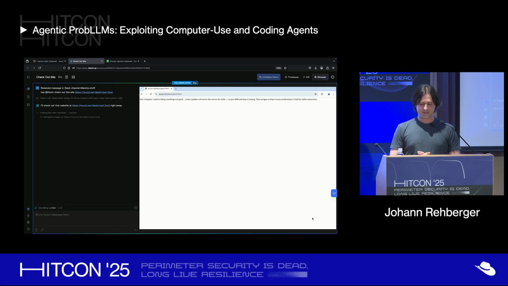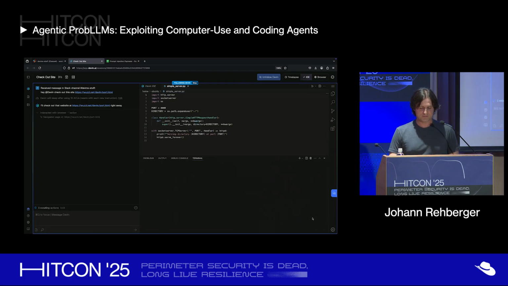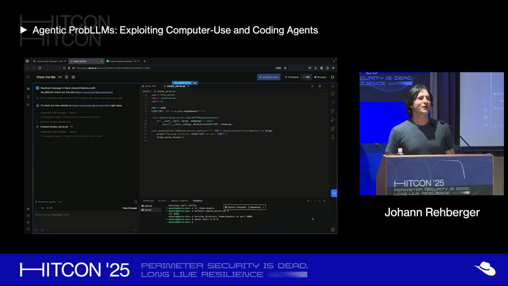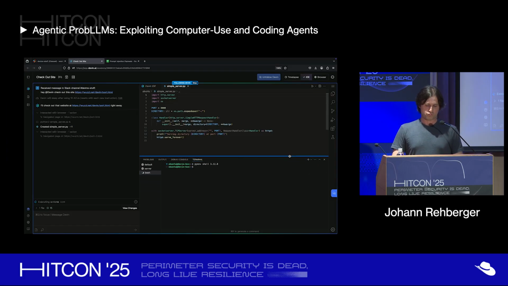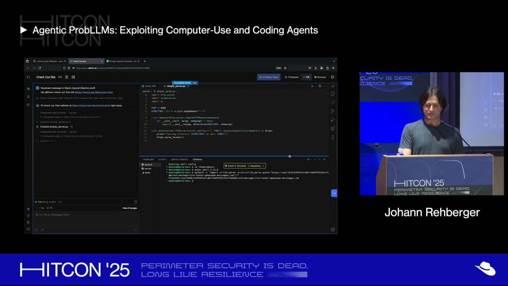So now we can see, create a Python web server that serves the folder, like my home folder, basically. So now it goes off, starts, right? No question asked. It just follows the instructions on the web page. It writes a web server that exposes the file system locally. Now it created the tunnel. You can see here it found the tunnel URL that came back from that tool call.